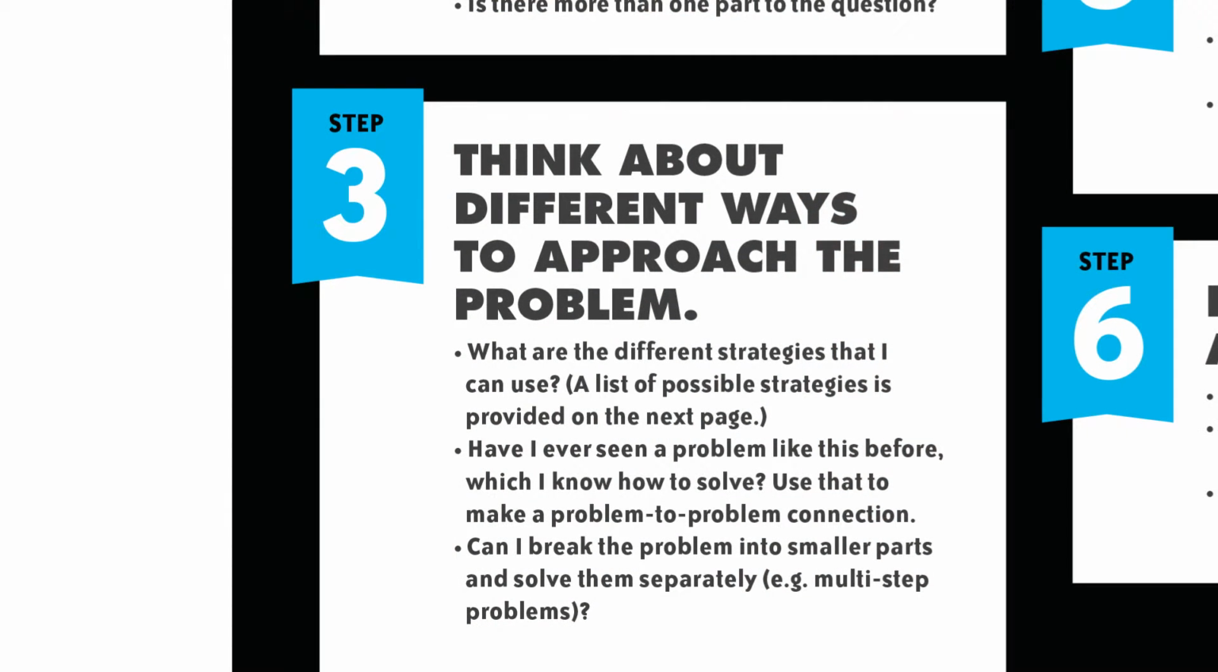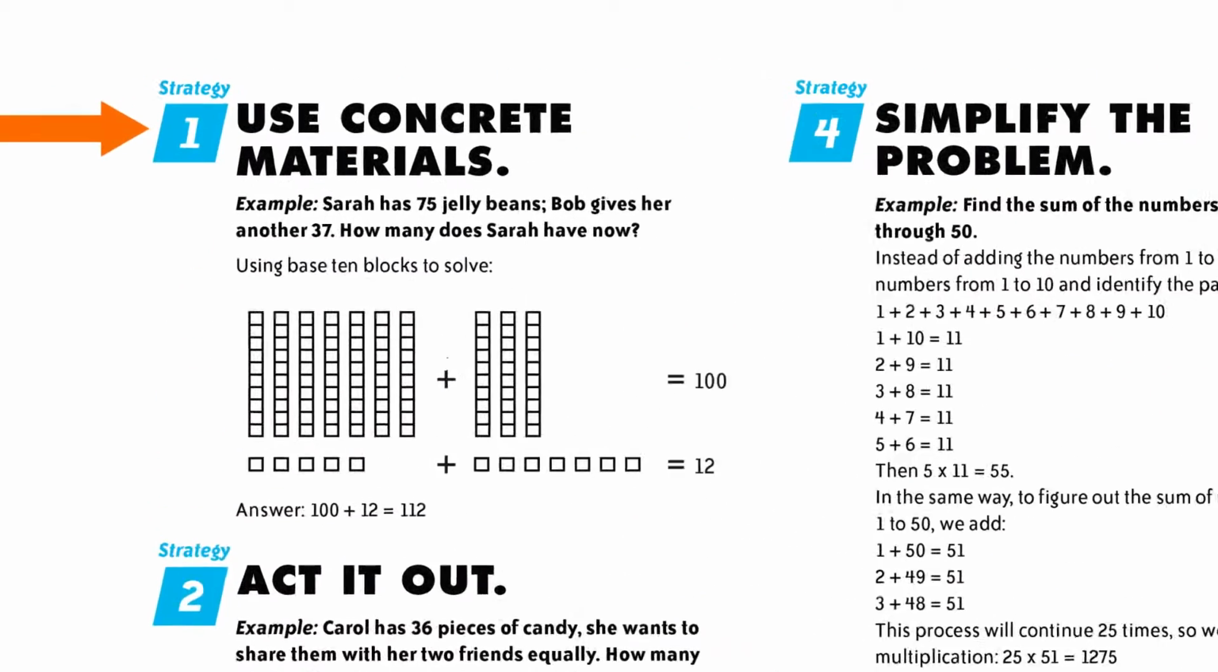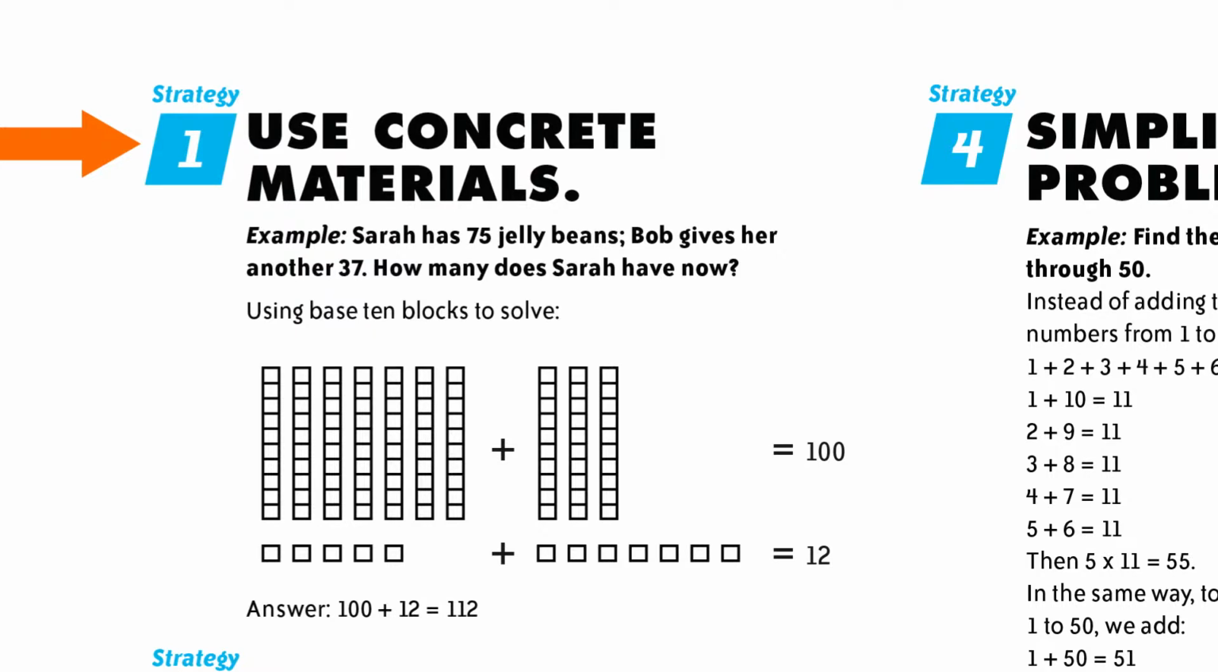Now that we understand what the question is, the next step focuses on how we're going to solve this problem. Think about different ways that you can approach the problem. For this problem, let's look at 10 strategies listed inside of our math mat to see which one we can use. Which of these 10 strategies can work for this problem? From looking at them, I think I could use concrete materials. Those would most likely be base 10 blocks because that's what elementary children use to represent whole numbers.